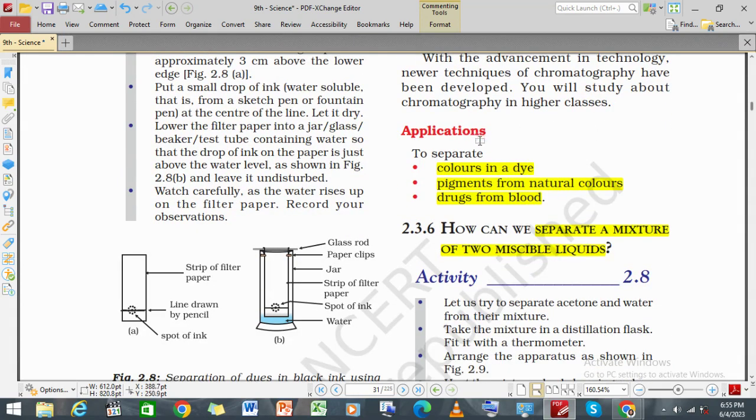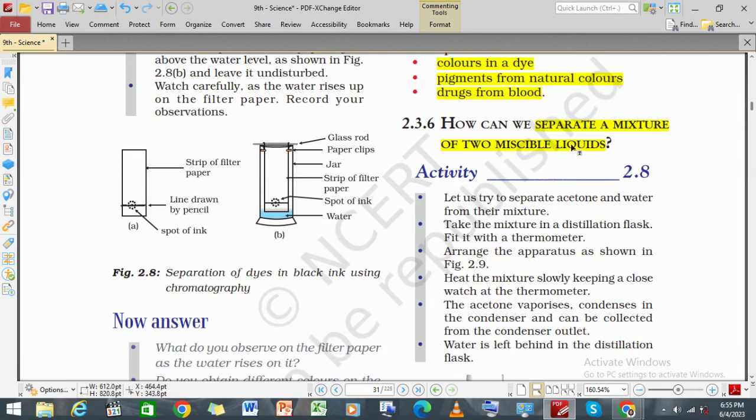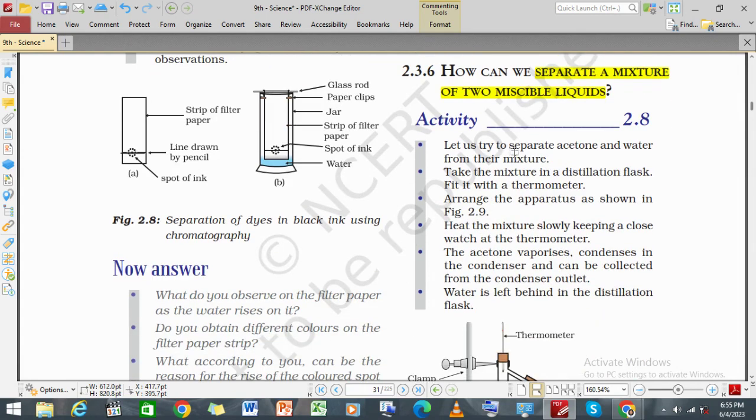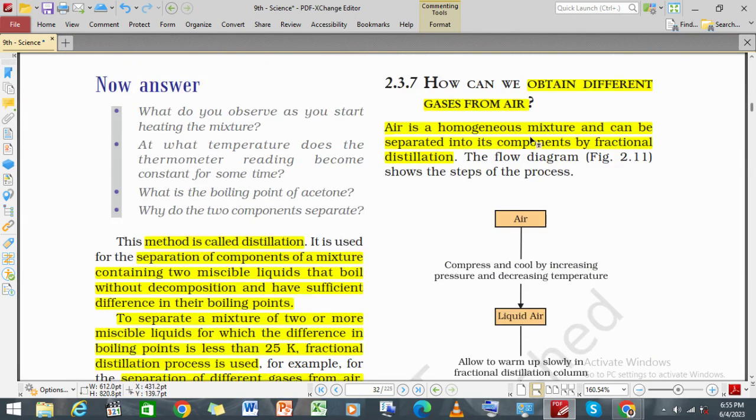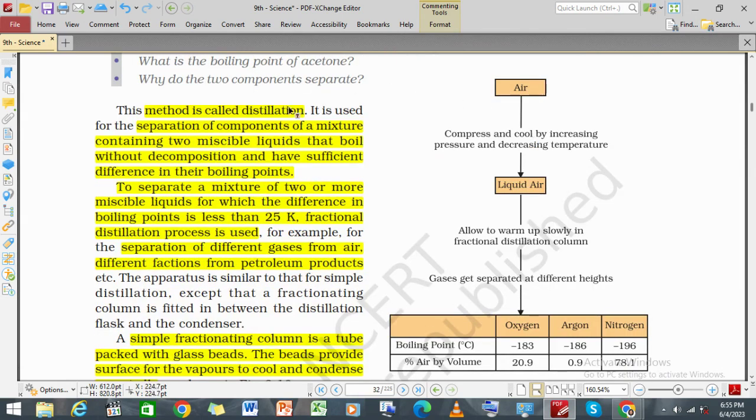And what is the application of it? The colors in a dye, pigments from natural colors, and drugs from the blood. How do we separate a mixture of two miscible liquids? This method is known as distillation. We have to make notes on it.